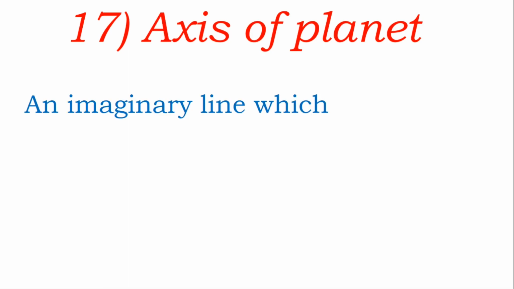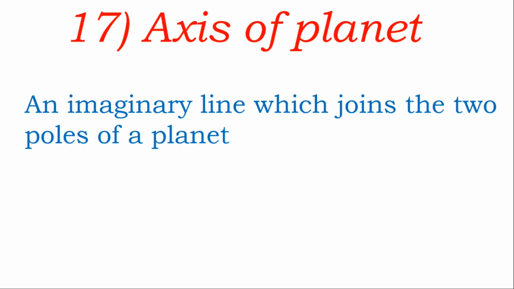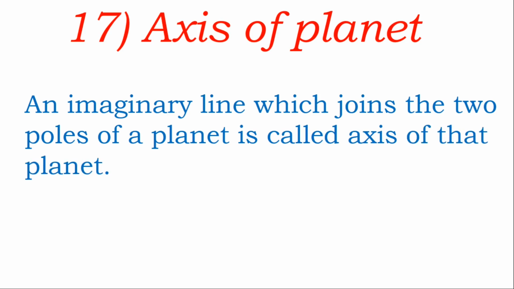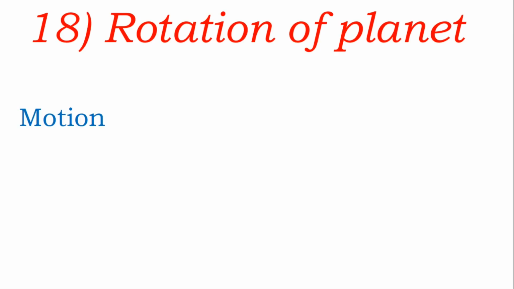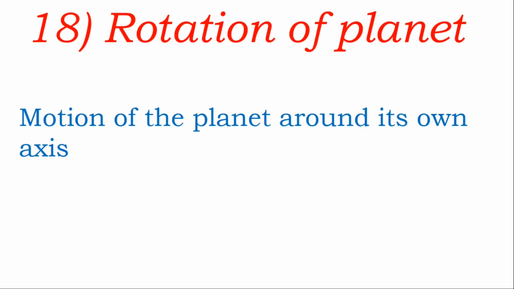Axis of planet. An imaginary line which joins the two poles of a planet is called the axis of that planet. Rotation of planet. Motion of the planet around its own axis is called rotation.